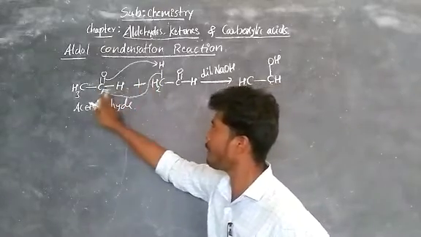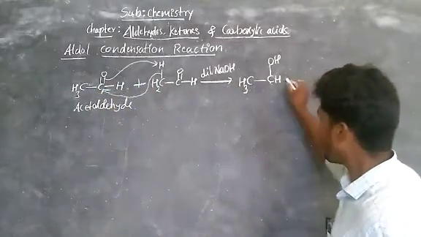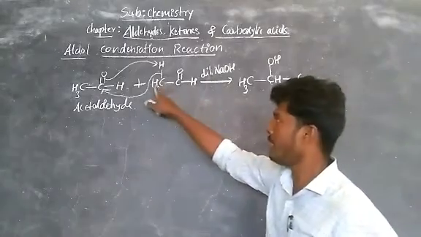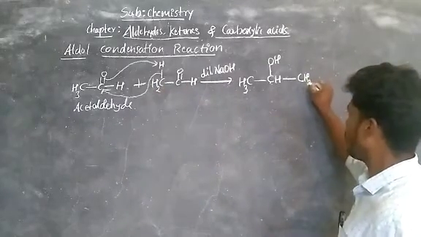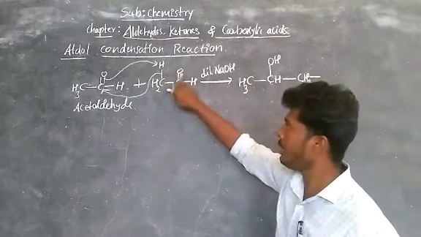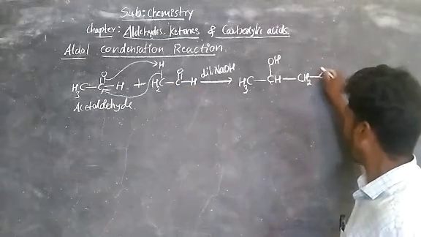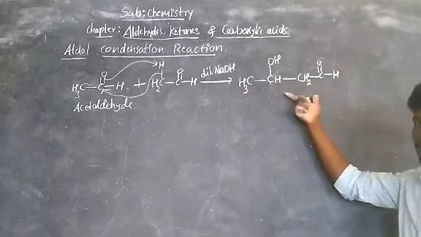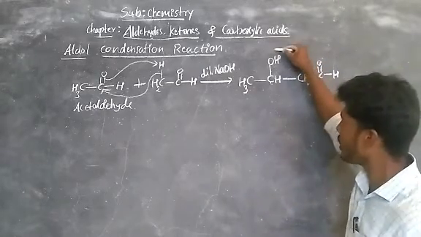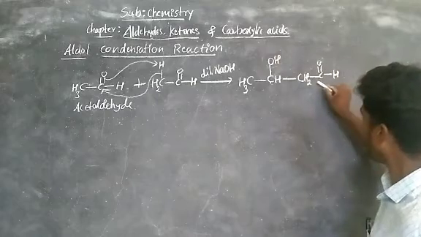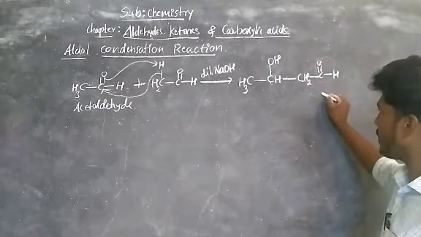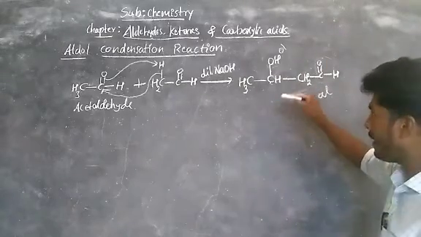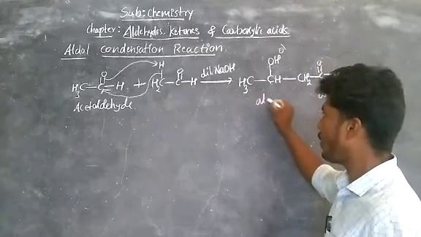This carbon makes a bond with this carbon, means a new C-C bond is formed. So that is CH2, C double bond O, H. So observe this compound containing the alcohol functional group OH and the aldehyde functional group CHO. This is the aldehyde functional group. This is the alcohol functional group, right? Hence this name we call aldol.